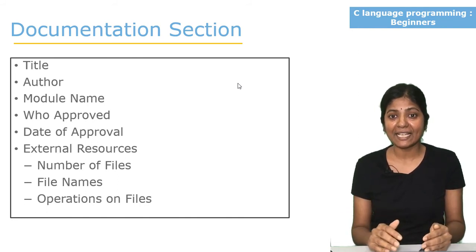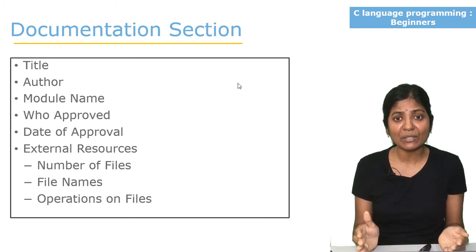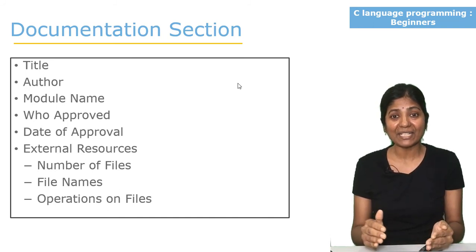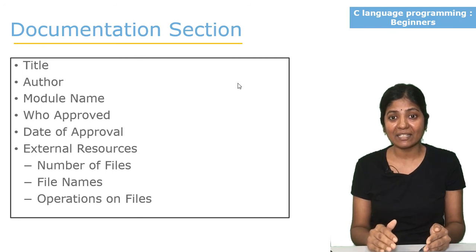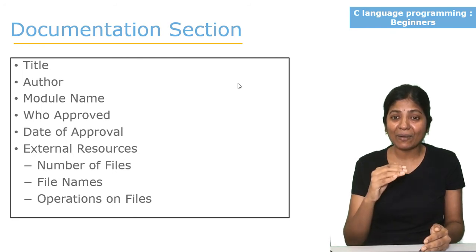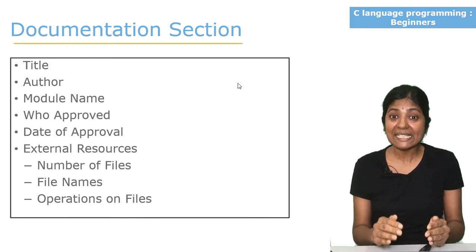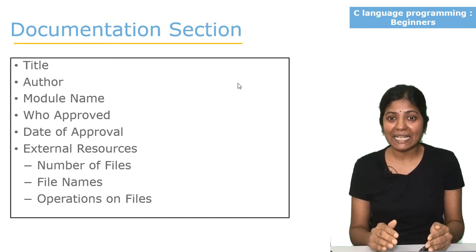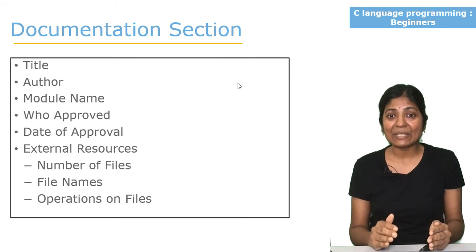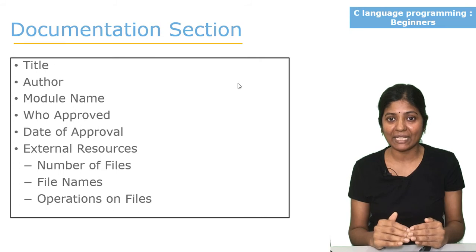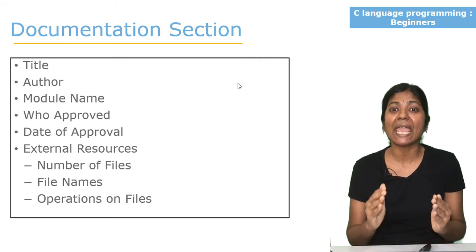After a few days, I open the same program. I want to know what my program is going to do. If I don't write comments, I need to go through all the lines of the code and understand. Instead, if I write comment lines, it is easy to understand what my program is doing when I open it at any time.